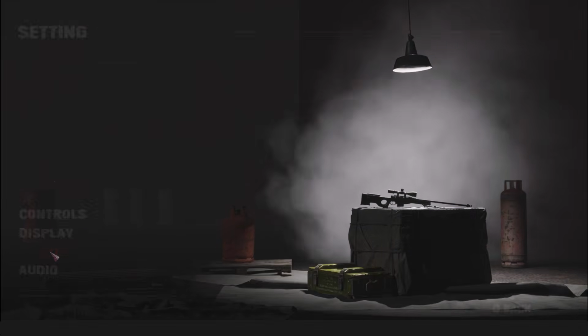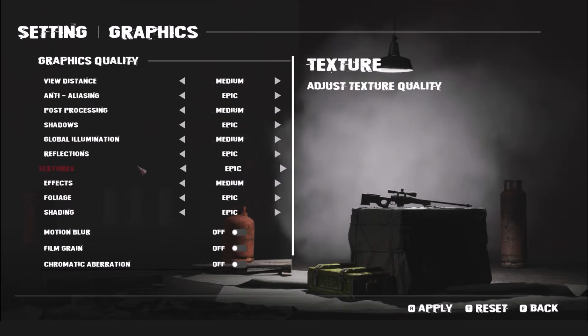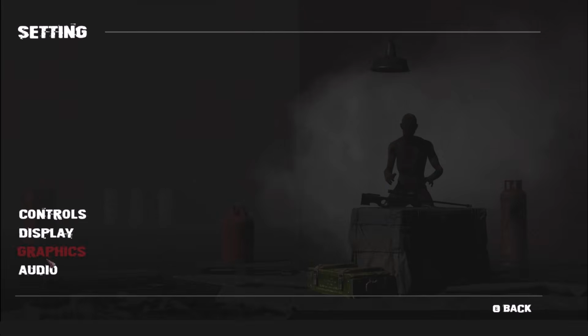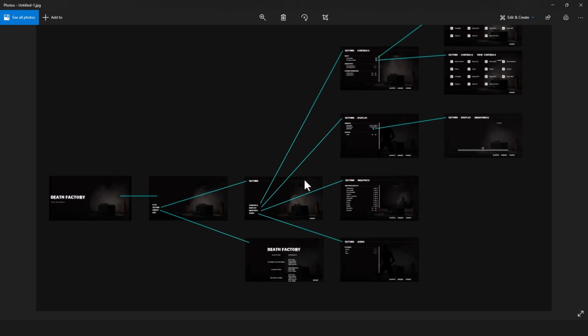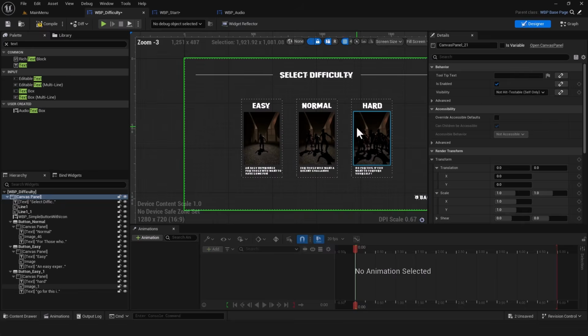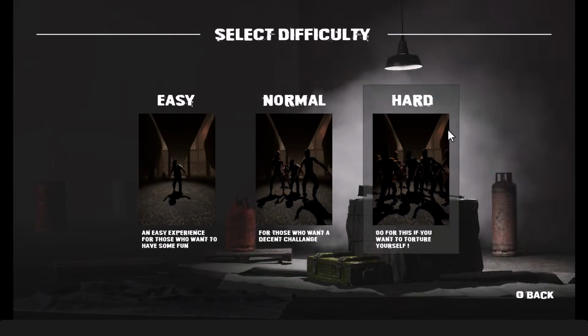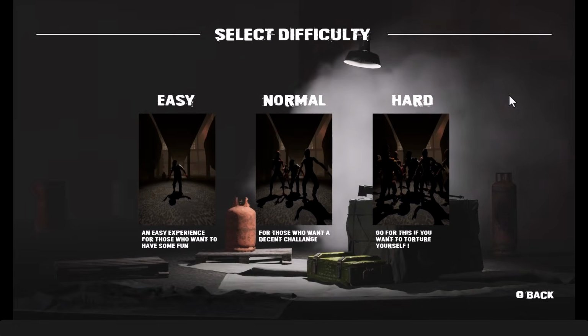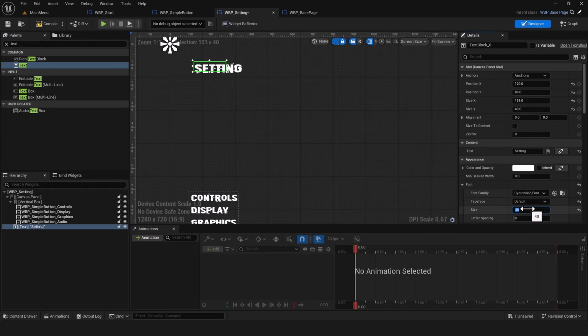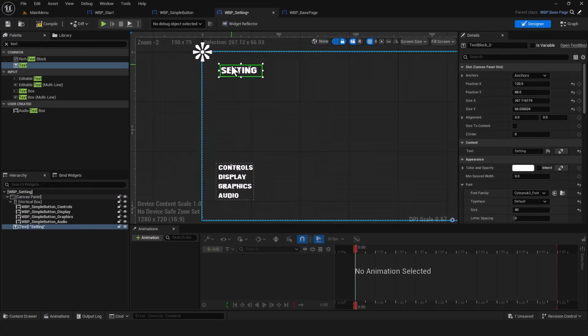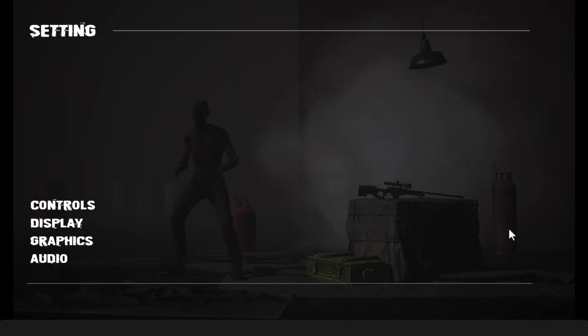Once we have a solid foundation, we'll move on to the main project of the course. In the second section, we'll build a complete and fully functional game menu system from scratch. We'll begin by creating a start page and a main menu, followed by a difficulty selection screen that can be integrated directly into your game's workflow. Next, we'll develop a comprehensive settings menu with dedicated pages for control, display, graphics, and audio settings.